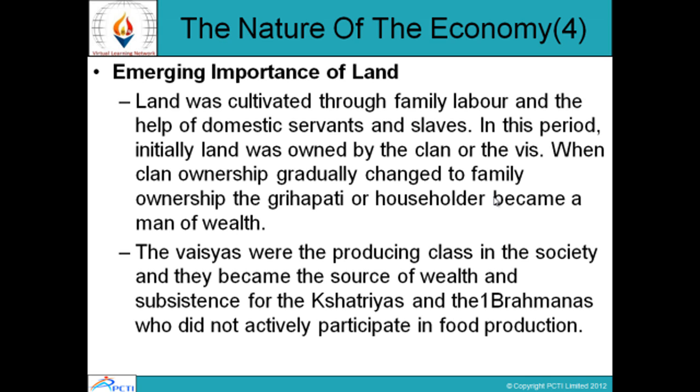The Vaisyas were the producing class in the society and they became the source of wealth and subsistence for the Kshatriyas and the Brahmins, who did not actively participate in food production.